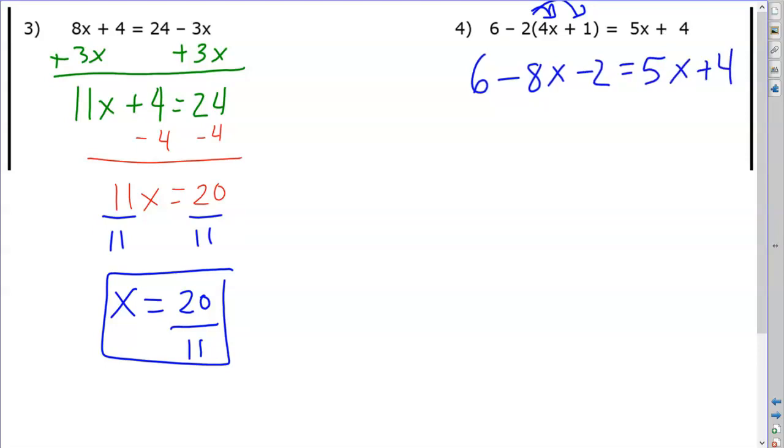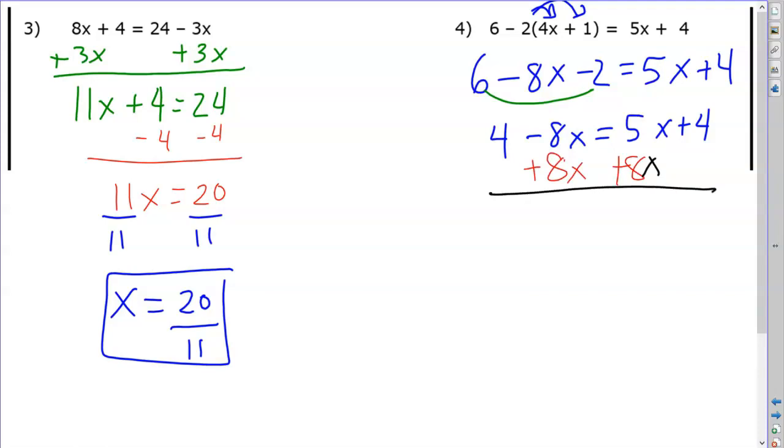So now my left side seems to have 3 terms, so I'm going to combine like terms here. And 6 minus 2 is 4, and bring down the rest of my problem, which I have not used any of these pieces or terms yet. So now I'm going to move this 8x here.